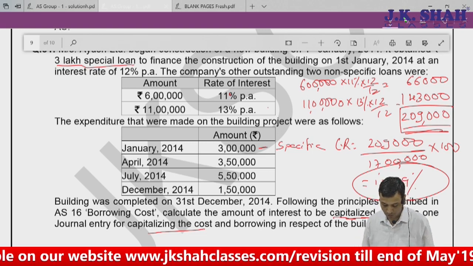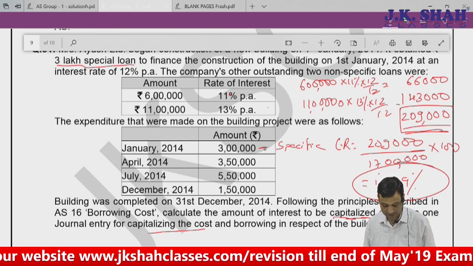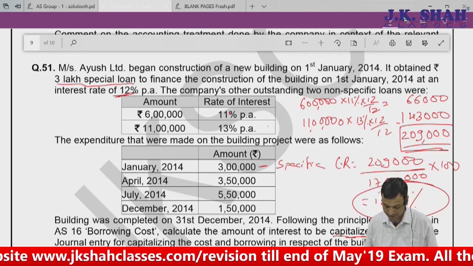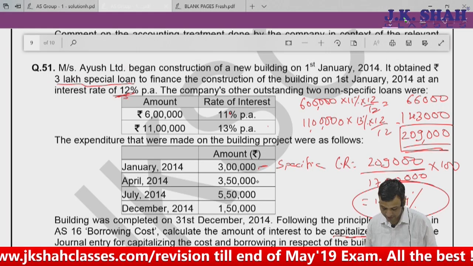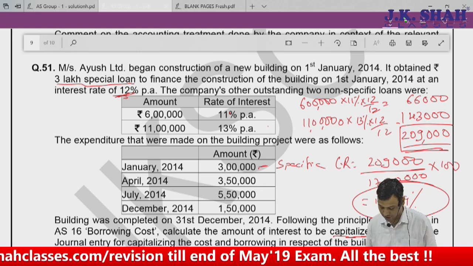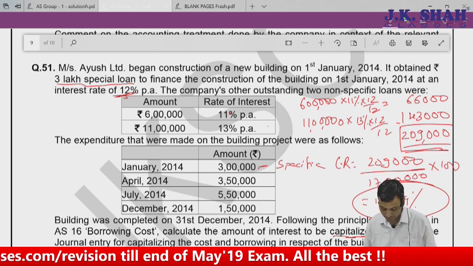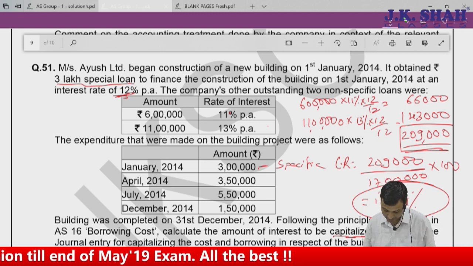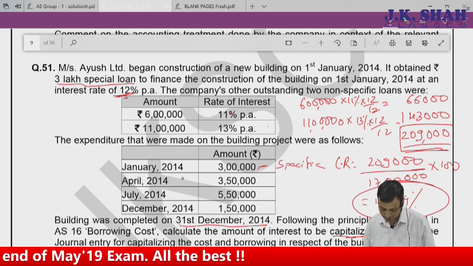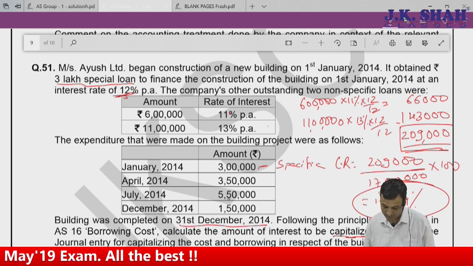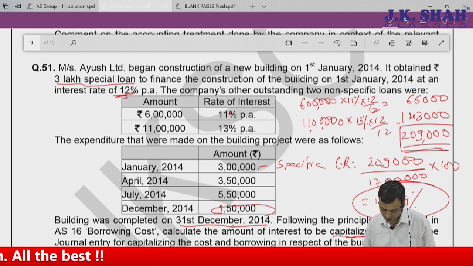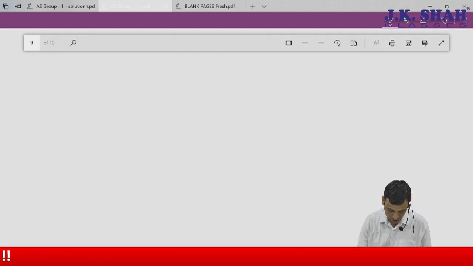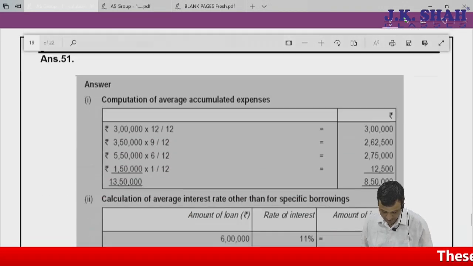So how will it go? As far as 3 lakhs is concerned, this 3 lakhs will go at 12% only because it is specific borrowing. As far as 350,000 is concerned, 350,000 will be multiplied by 12.29% for a period of 9 months, because from January you have started the work and it is getting completed on 31st December, so from April to December, 9 months. Similarly, July to December, 6 months, at 12.29%. 150 also goes at 12.29% for 1 month. So this is how the solution should go. Let's move to the solution part.